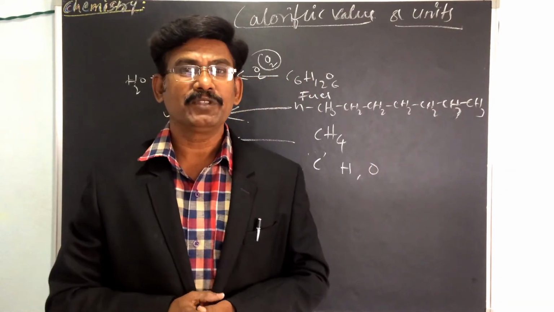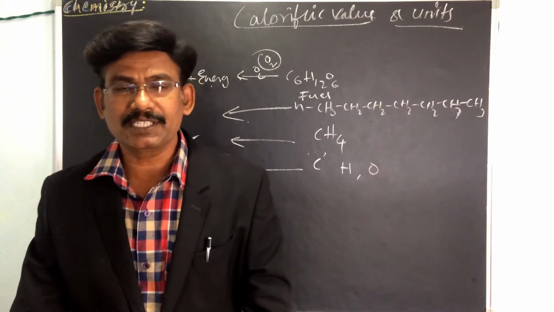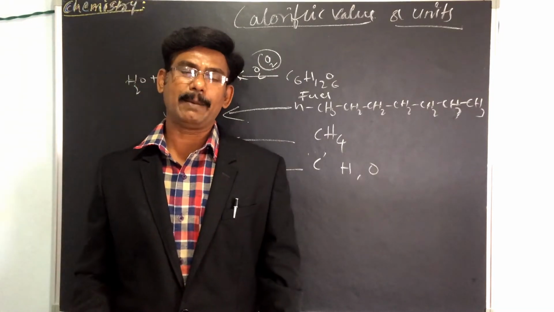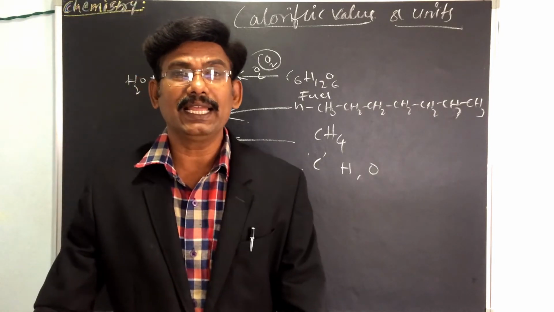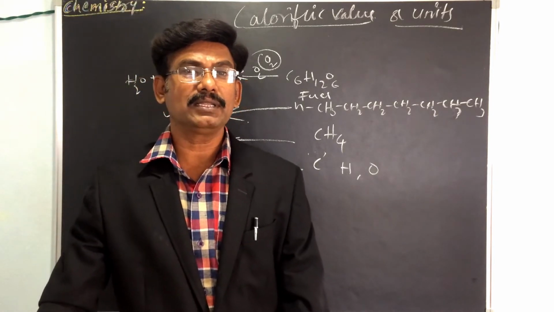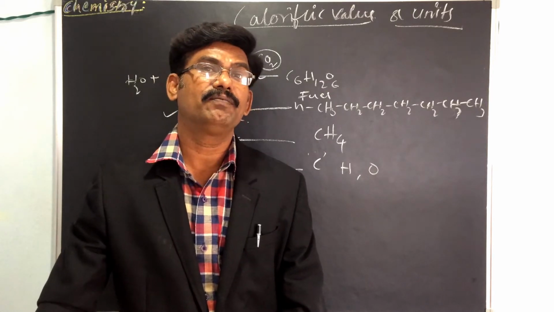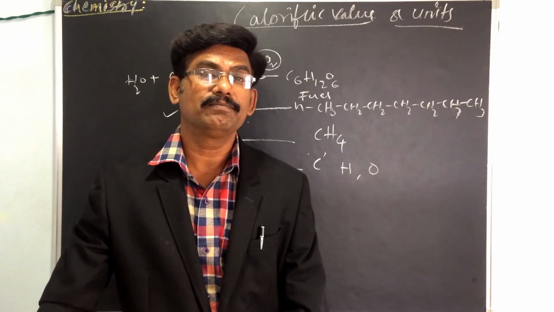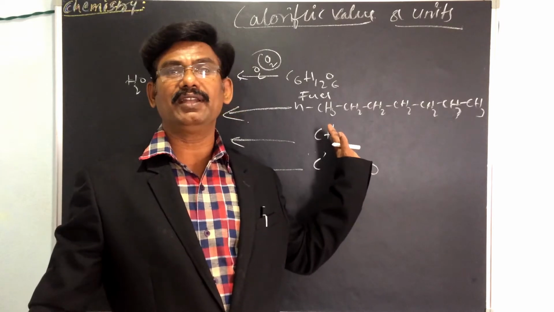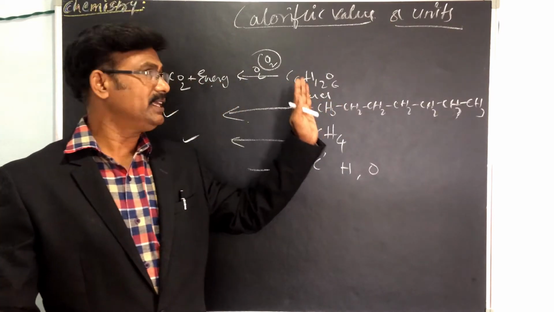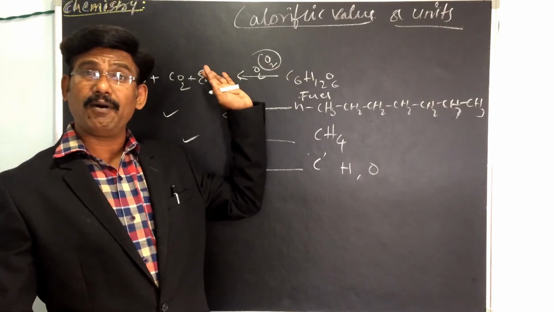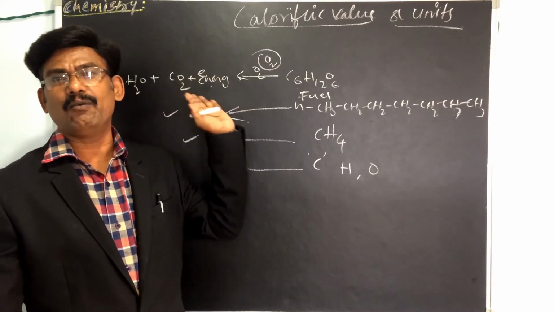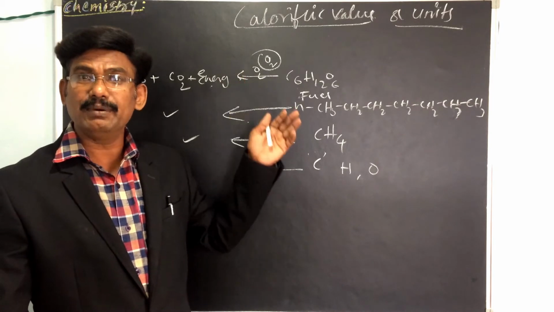Normally, when combustible substances burn, the total heat depends upon the quantity of fuel burned. For example, when 1 kg of glucose is burned in presence of oxygen, how much heat is evolved? The heat is liberated.